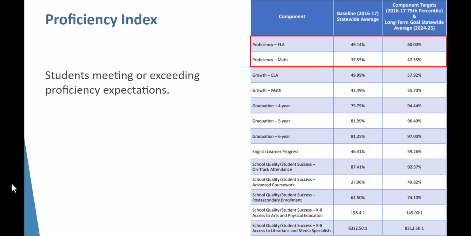The Proficiency Index measures students meeting or exceeding proficiency expectations on state assessments, as were established in the Michigan ESSA Plan. For the ESSA Plan, the expectation for proficiency is 60% of students proficient in ELA and 47.55% of students proficient in math. The school index measures each school as a whole and each subgroup against these measures as part of the overall school index.